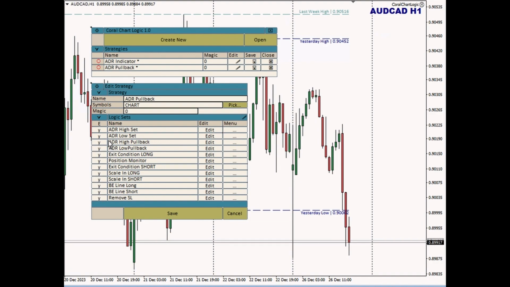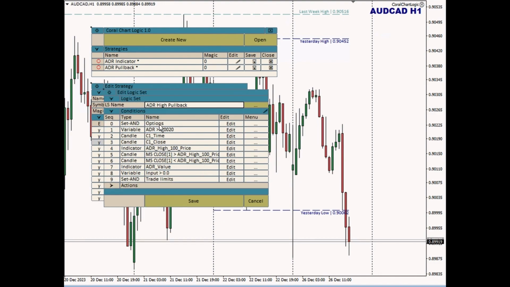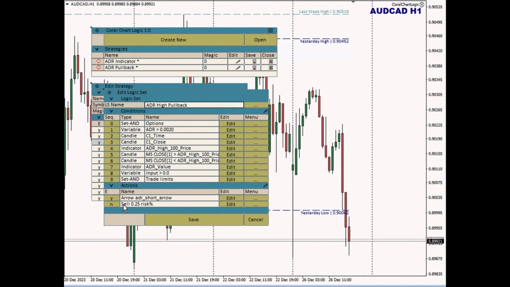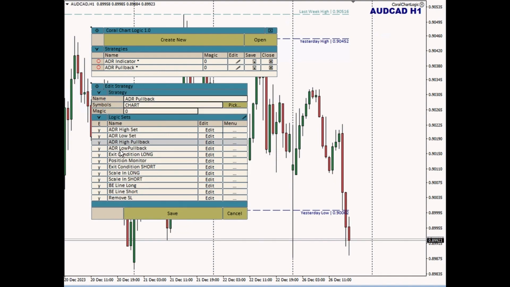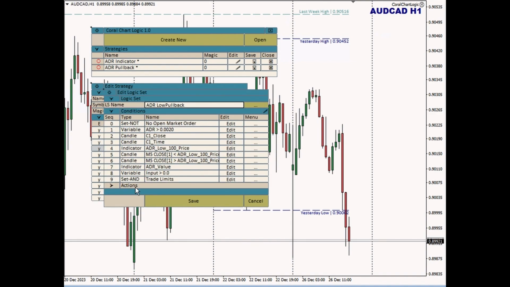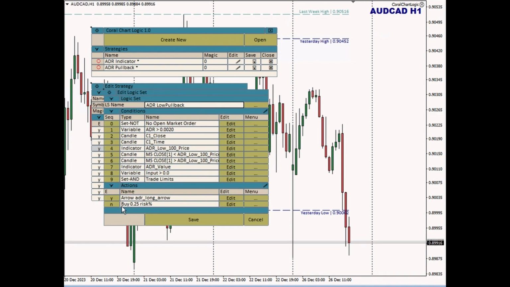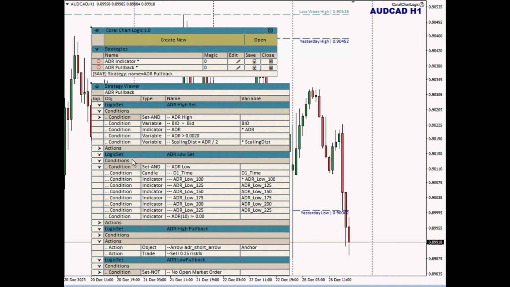I also have the option of coming into a logic set and looking at the actions, and I can disable any individual actions. So this action here, which was sell, is also disabled. So I can turn on and off individual actions. It gives you a lot of flexibility in terms of what things are going to be executed or not executed at any given time. And then let's take a look. Let's save this. Let's keep that disabled for a moment, and I want to show you one other thing.